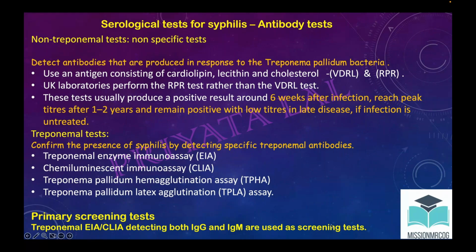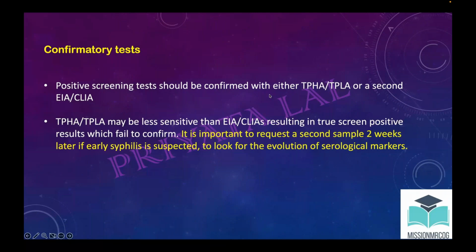Now why do they want to do the screening test again? Because TPHA and TPLA are less sensitive as compared to EIA and CLIA. If they have to do the second sample, it has to be done at least within a gap of 2 weeks' time, so that the serological marker can be revealed.